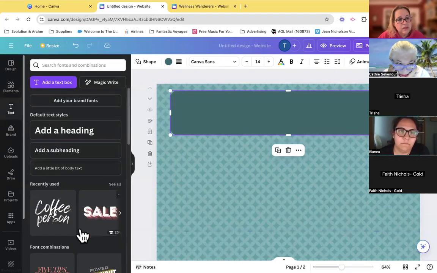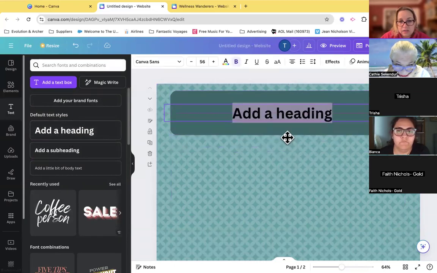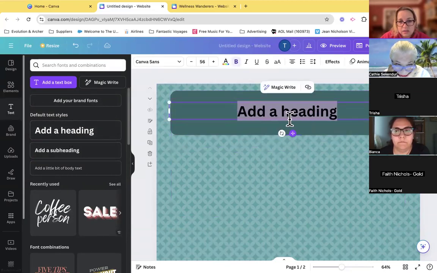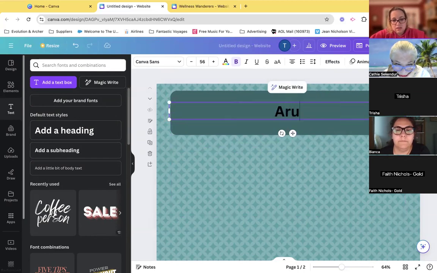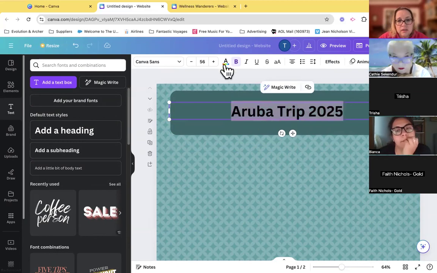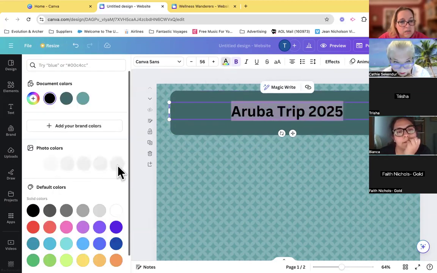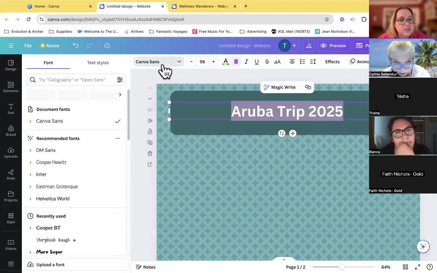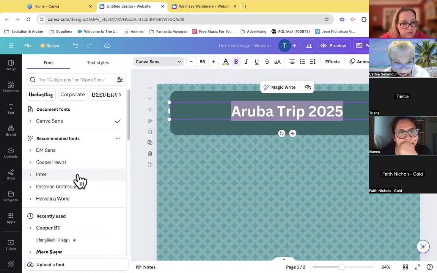Okay. And I go to my text, add a heading. Aruba trip 2025. I definitely want it in white to stand out. And then I can choose whatever font I want.